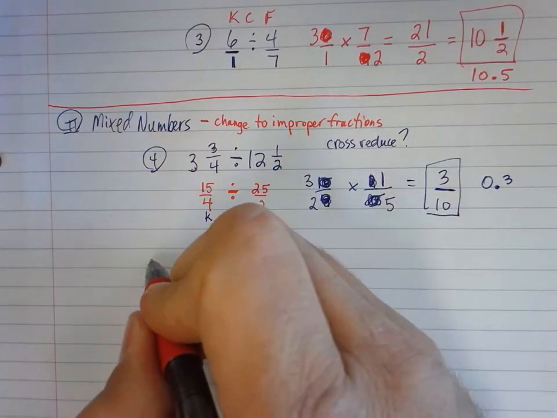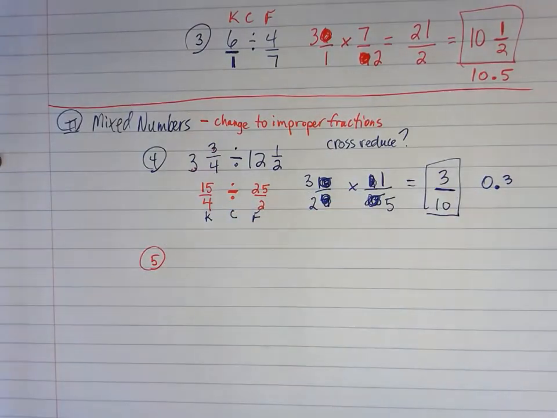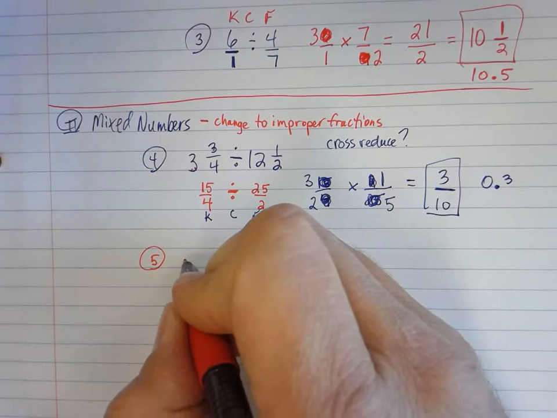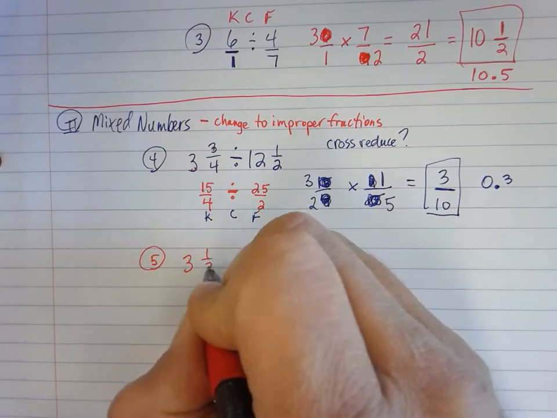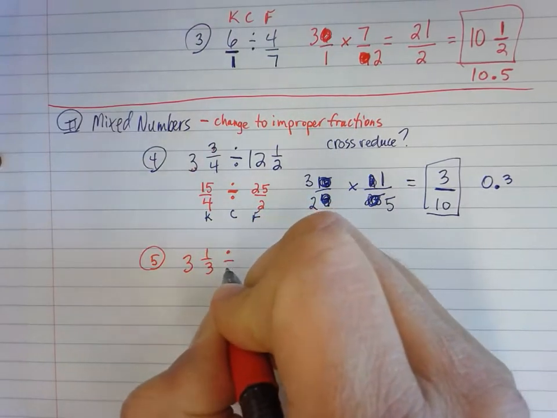Okay, let's try one more of these that have mixed numbers in them. Here's your number 5, and then I'll really throw something at you on number 6. Okay, 3 and 1/3 divided by 2 2/5.